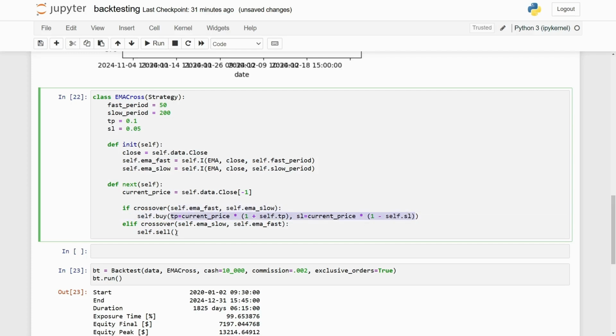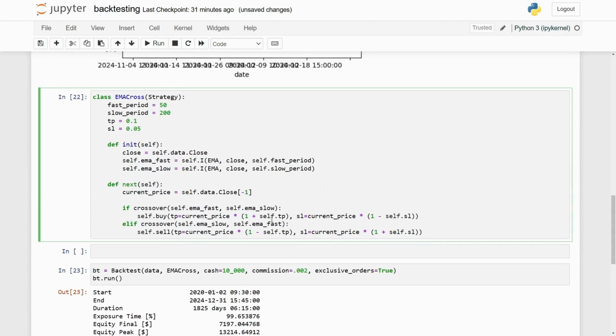And this looks similar for short selling. The difference, however, is that our take profit is going to be below because we're betting against the market. We're betting that the market's going to go down, or the index is going to go down. So the take profit is going to be the current price multiplied by 1 minus the take profit, and then the stop loss is going to be 1 plus. So basically the inverse of this.